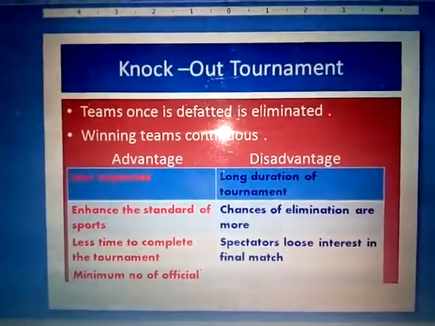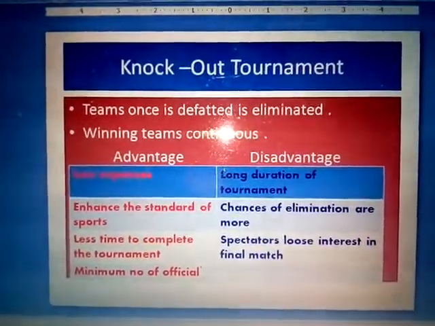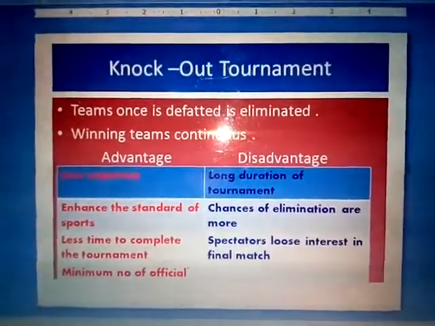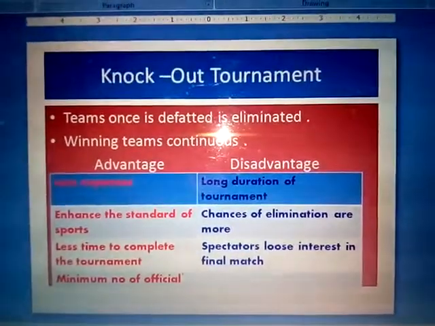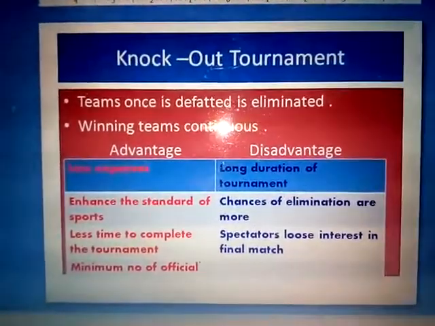In the league tournament, sometimes it takes 3 days, 4 days to complete the whole tournament. But in the knockout tournaments, we can conduct it in a day, or maybe in 2 days, to complete the tournament.